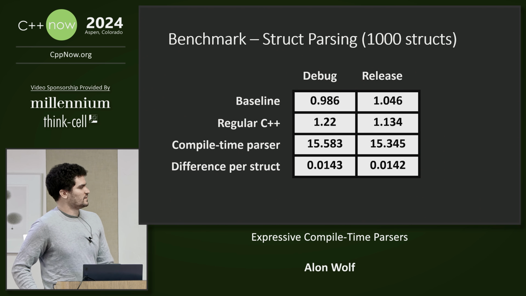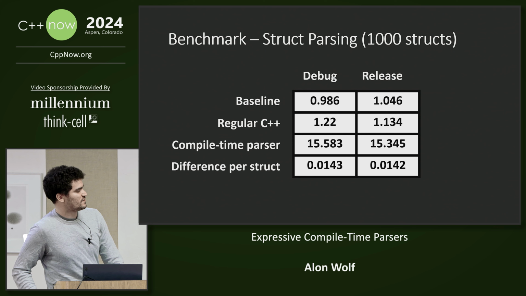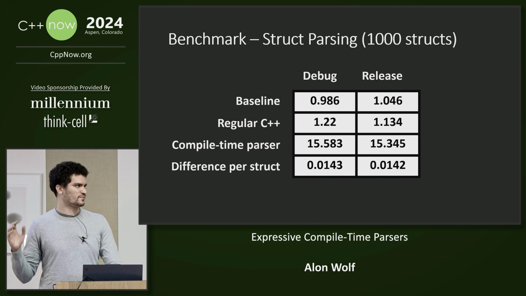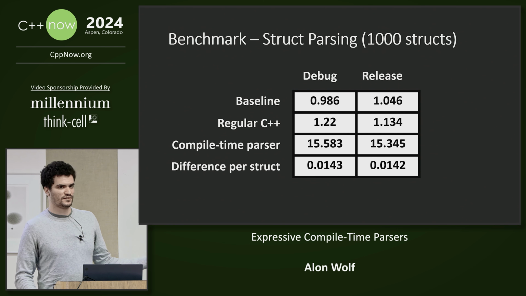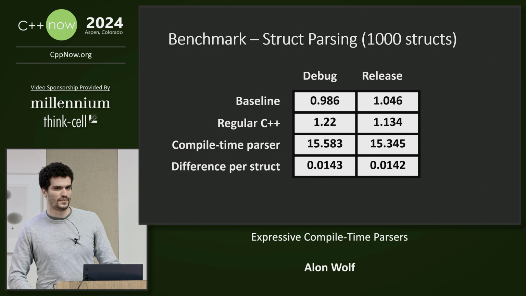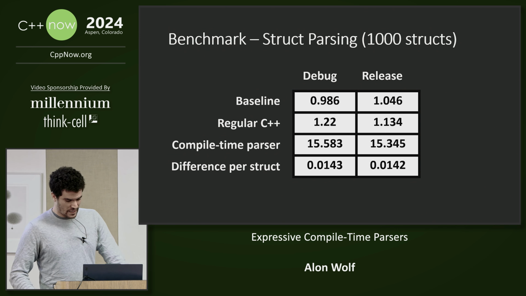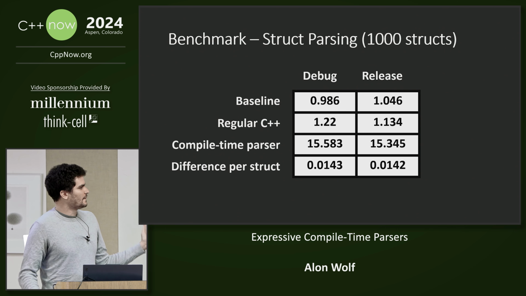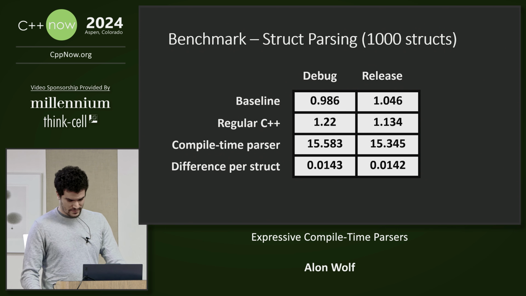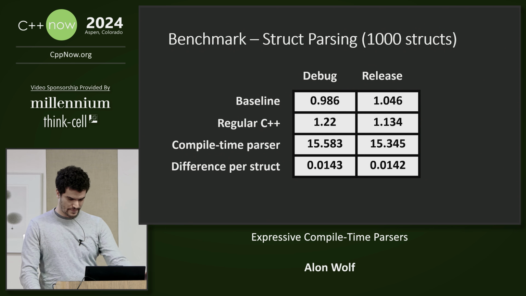Then I created a different benchmark where I parsed 1,000 structs. The first one was using regular C++ structs, and the other is structs that use the TypeScript-like syntax with the compile time parsers that we saw. The regular C++ syntax adds around 100 to 200 milliseconds over the baseline.